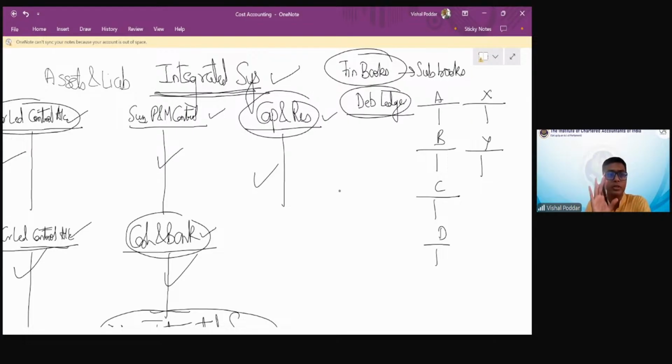You need to know this independently, and hence you need a separate account for each of them. So that is opened in the subsidiary book called the debtors ledger, creditors ledger, plant and machinery ledger.